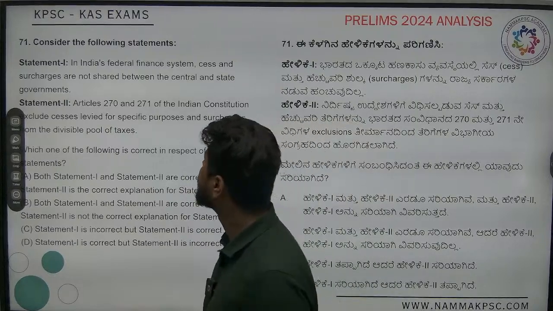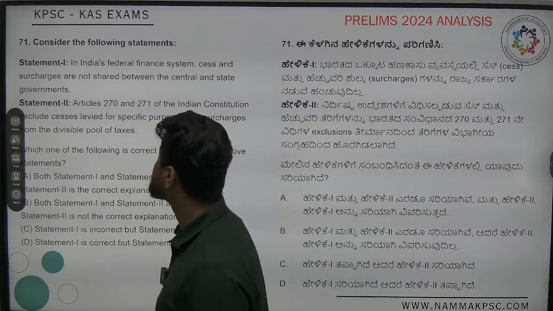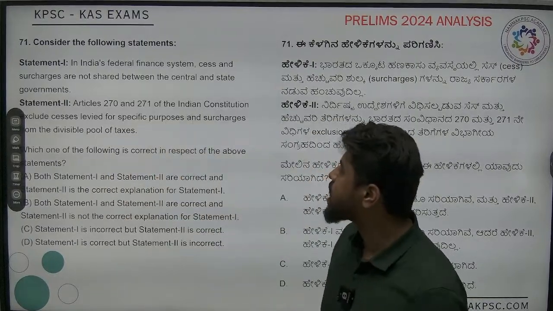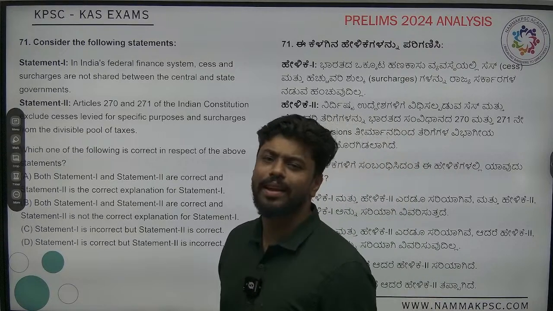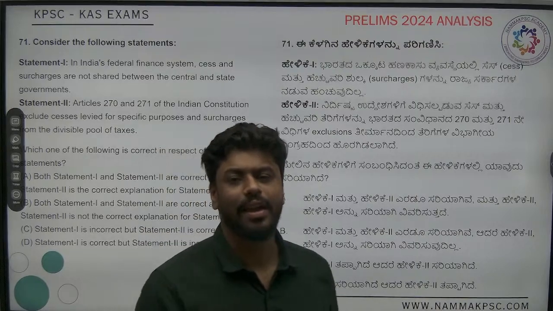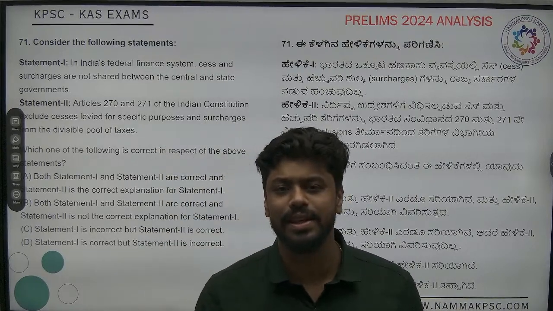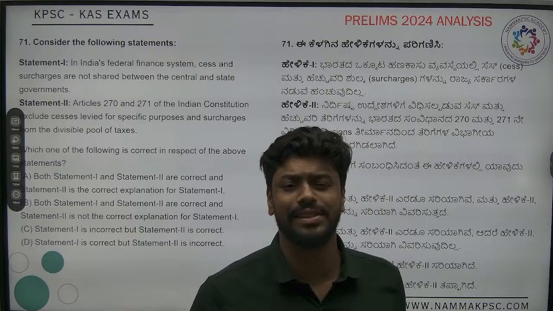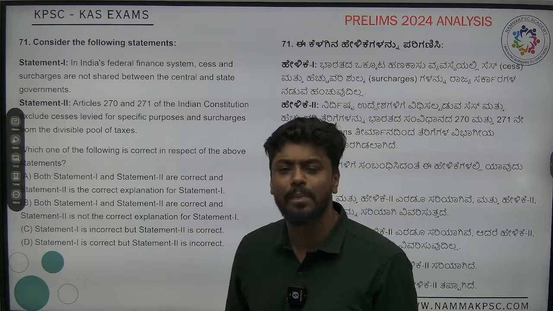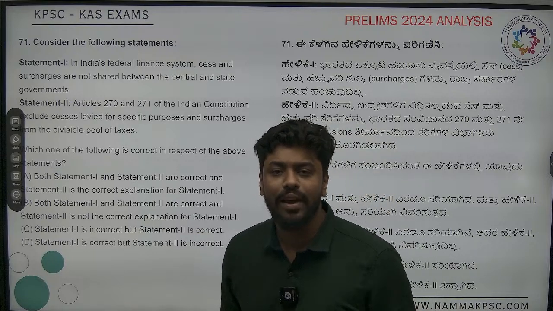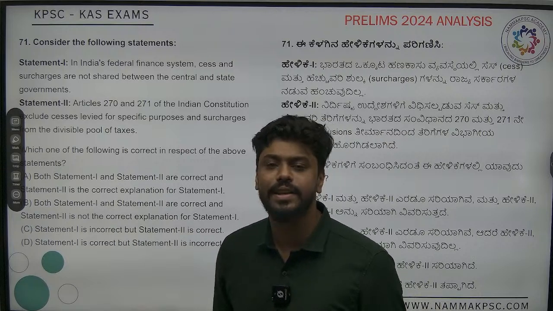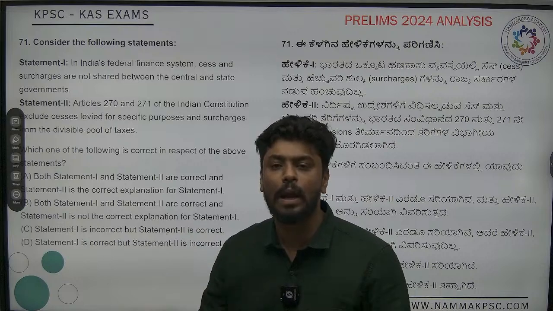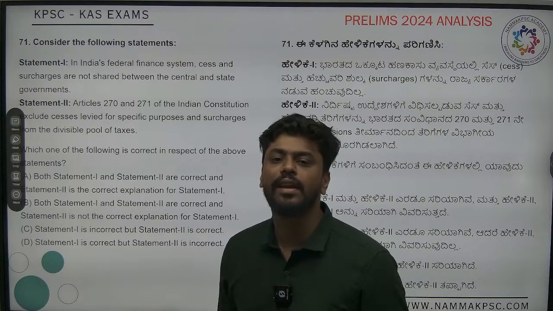Next one. In India's federal finance system, cess and surcharges are not shared between the central and state governments. Usually there are so many cesses, right? Krishi Kalyan cess, coal cess, education cess, that cess, this cess. So many cesses they keep levying. All of this goes where? Do you think it is shared between central and state government? No, the central government directly takes it and uses it only for that particular purpose. That is the speciality of cess.